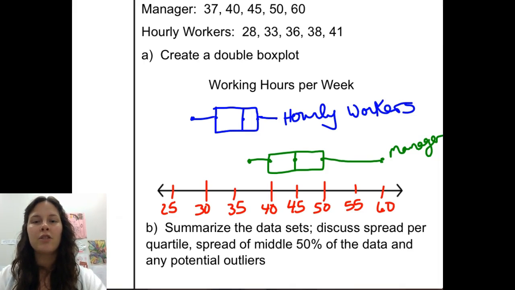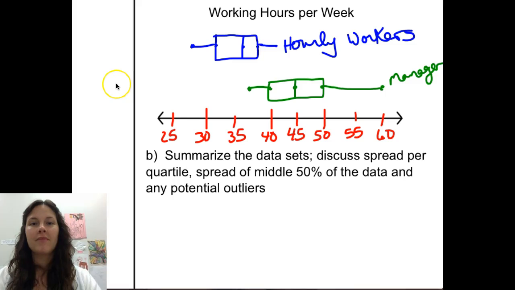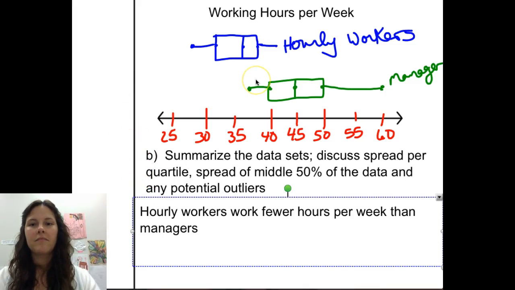And then analyzing what each of these box plots tells us about how often different groups of people work. One thing that's obvious right away is that the hourly workers' box plot is towards the lower end of our number line, and the managers' is towards the upper end. So hourly workers work fewer hours per week than managers do. Next, what I notice is for the hourly workers, each section of the box plot is about the same size. This means that there's a fairly consistent spread for the data set.